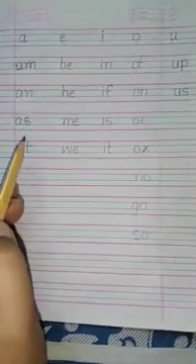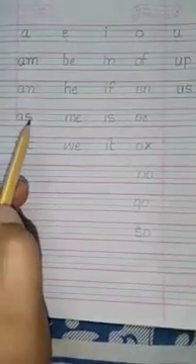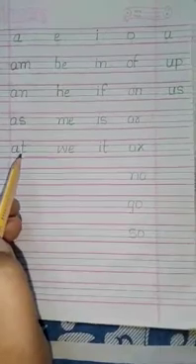Let us see the third word. A, S, as. The sound of this two-letter word is as. Fourth one, A, T, at. The sound of this two-letter word is at.